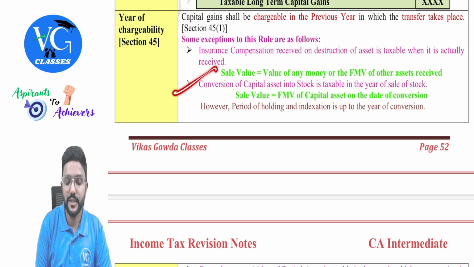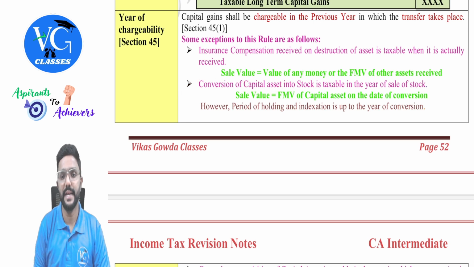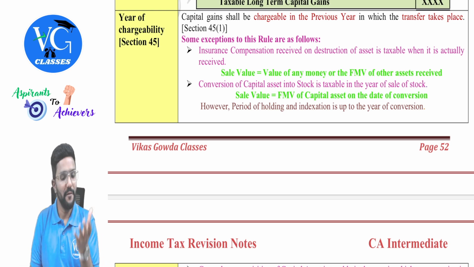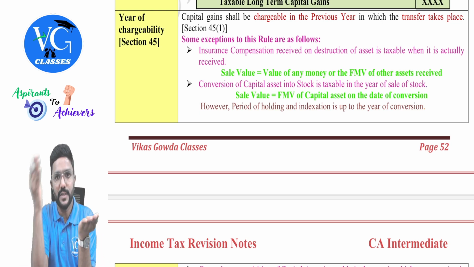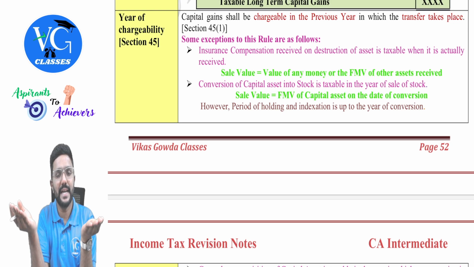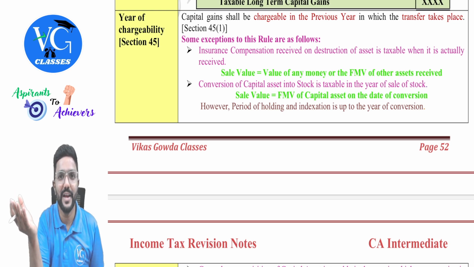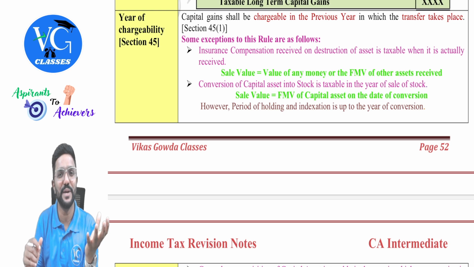Then conversion of capital asset into stock in trade is taxable in the year in which the stock is sold. Now, if capital asset is converted into stock, then is it a transfer? Yes. But when is it taxable? When this stock is sold, guys. So when the stock is sold, we need to pay tax on both capital gains income as well as business income.